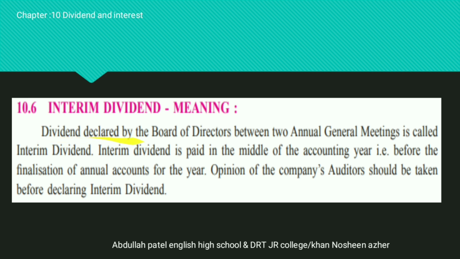Dividend declared by the board of directors between two annual general meetings is called the interim dividend. So interim dividend is paid in the middle of the accounting year when the company earns more, before finalizing the annual accounts for the year. The opinion of the auditor is also required for declaring the interim dividend.